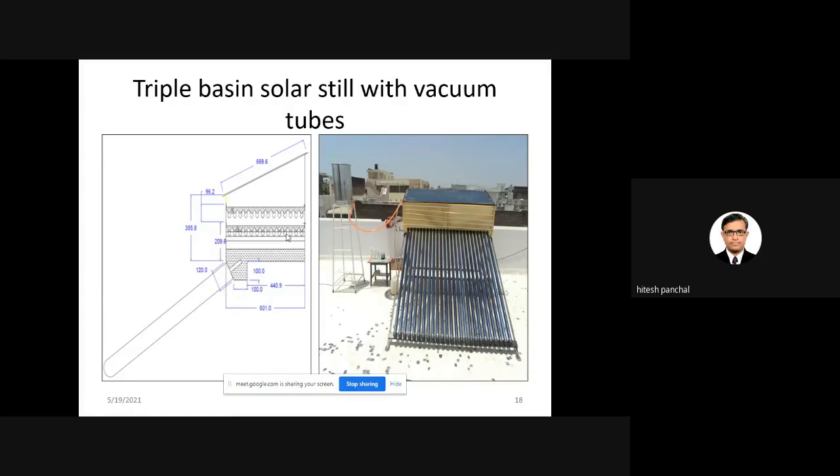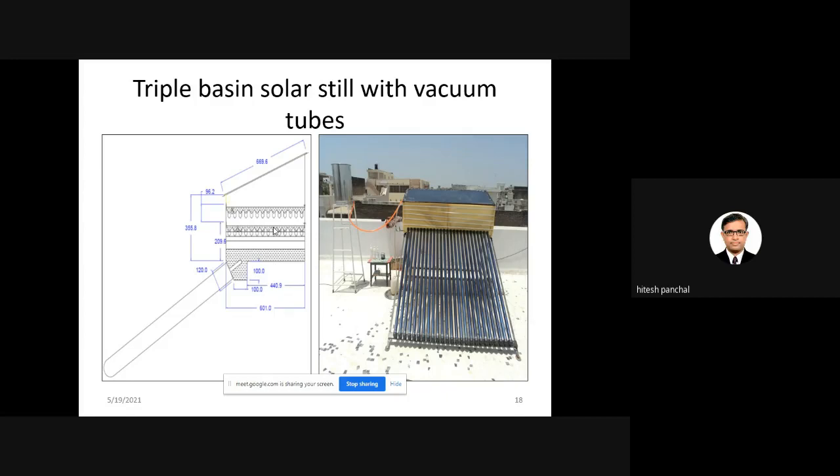As we all know, if you use corrugated sheets, your surface area will definitely increase, and due to the increase in surface area, your heat transfer rate will increase. Also, a higher temperature is obtained in the lower basin, but in the middle basin and upper basin the output will not be higher as compared with the lower basin. The lowest output is obtained from the middle basin. So to increase the distillate output of the middle basin, I have also used latent heat storage material.